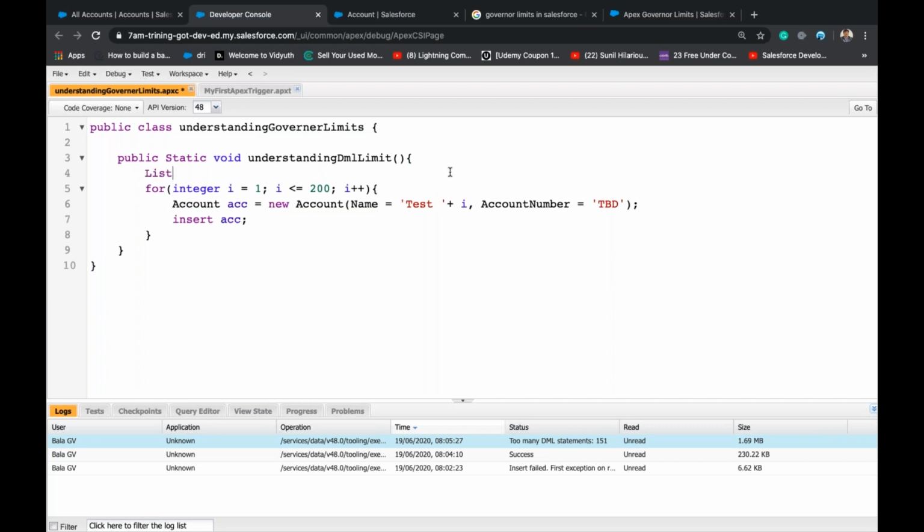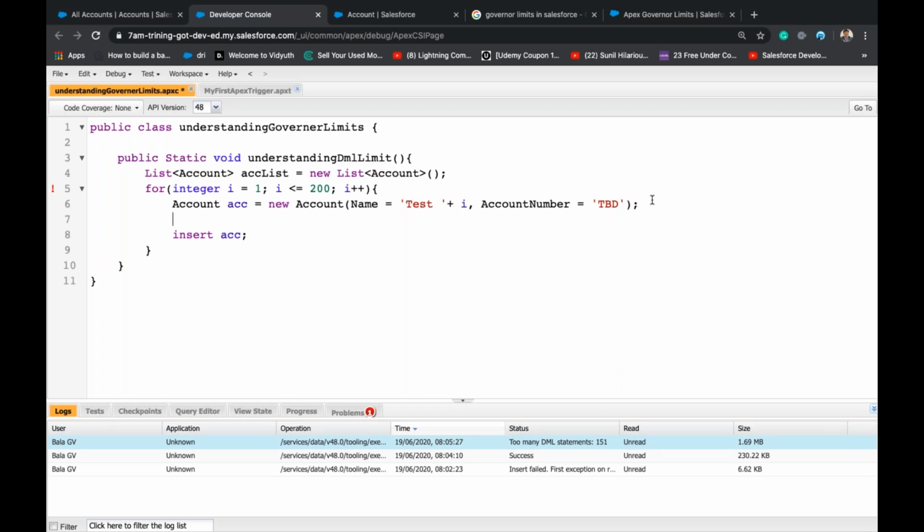Okay, list of account, accList is equal to new list of account. Then accList.add(acc).